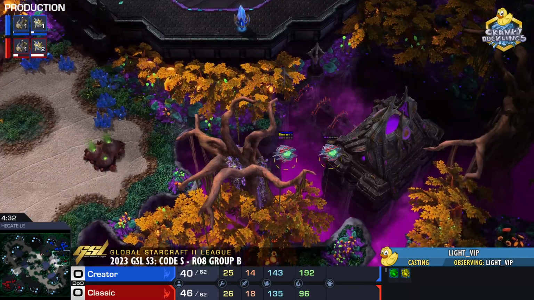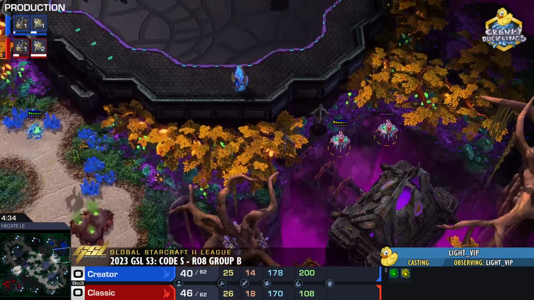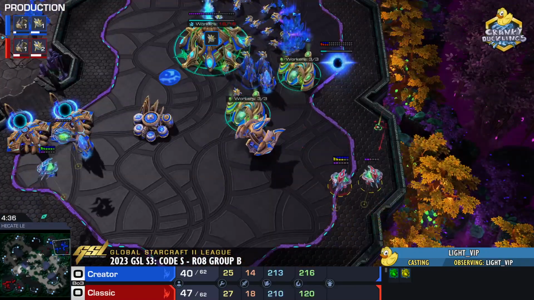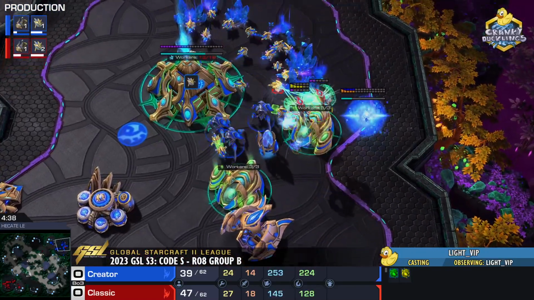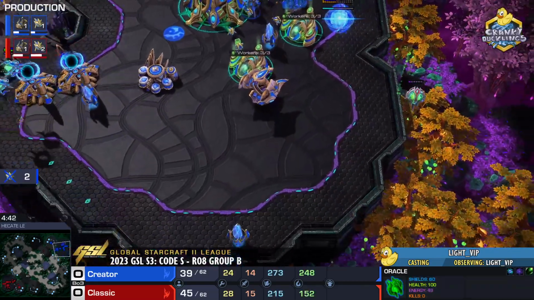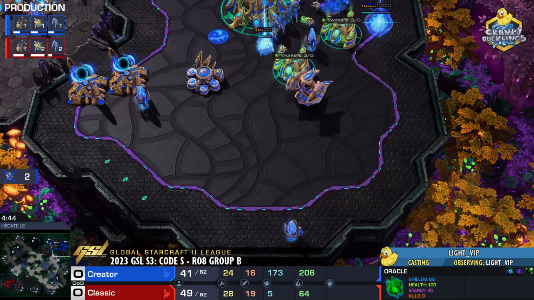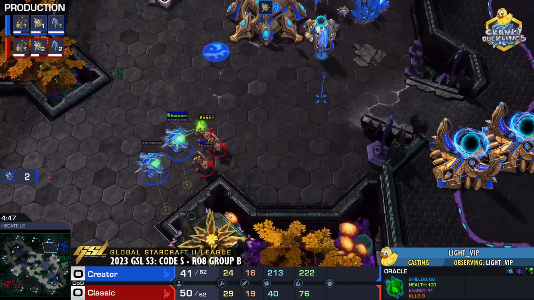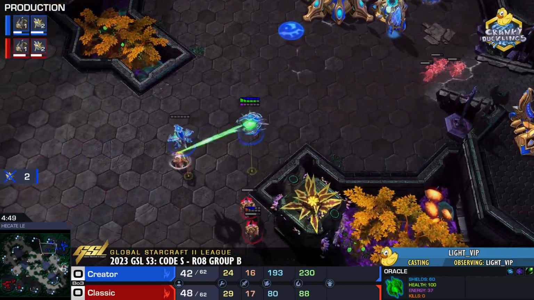As the Oracles of Classic, they rotate back around, heading towards that main base. They want some more damage. They can, of course, one-shot workers. Huh. There we go. 1, 2 probes go down. Oh, the Oracles, they take a lot of hits from the Stalkers, though. 2 workers for an Oracle. Not ideal here for Classic.